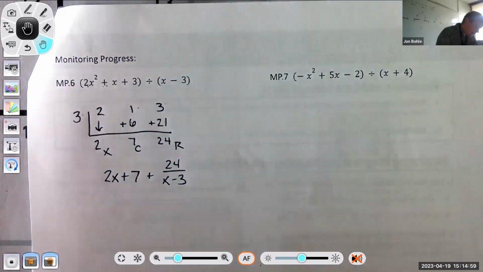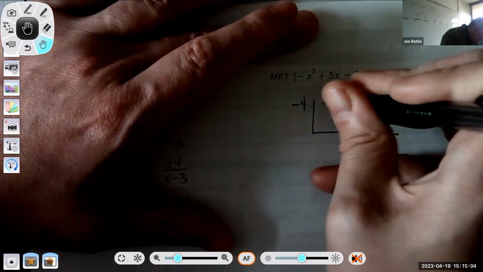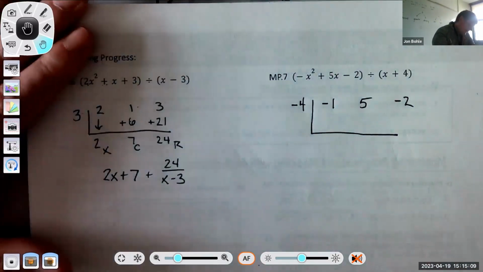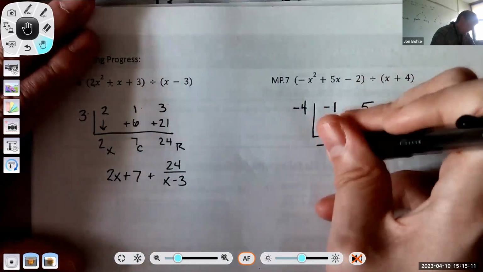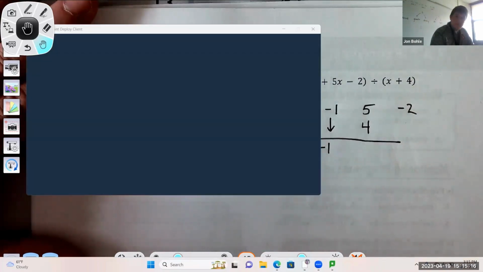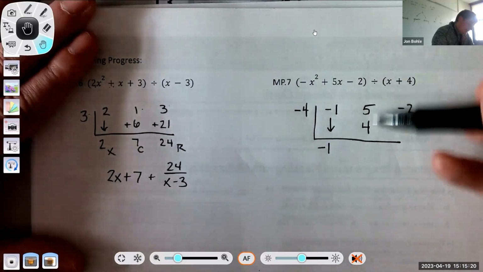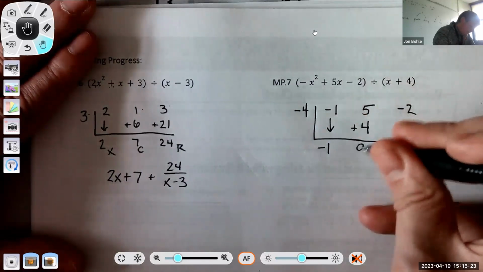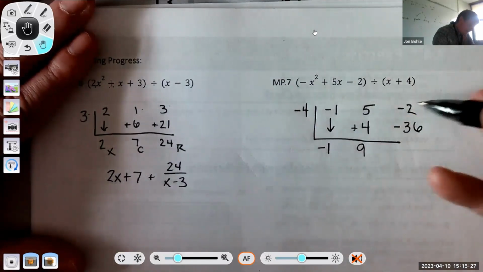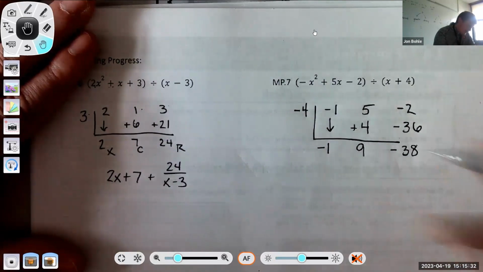Okay, number 7, again, we set up the bar. I'll have a negative 4 out here, and then negative 1, 5, and then negative 2. I'm going to drop my negative 1 down and go negative 4 times negative 1 is positive 4. 5 plus 4 is 9. Negative 4 times 9 is negative 36. Negative 2 plus negative 36, or negative 2 minus 36, is negative 38.